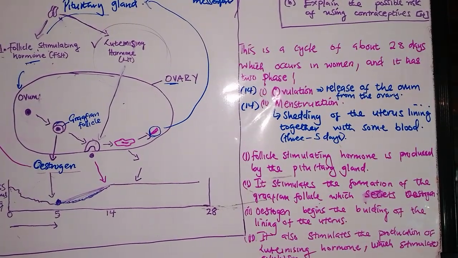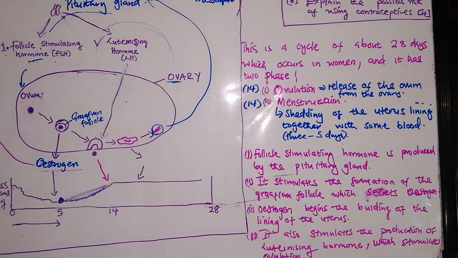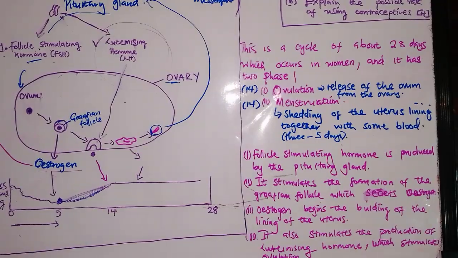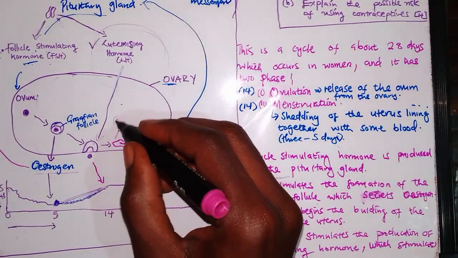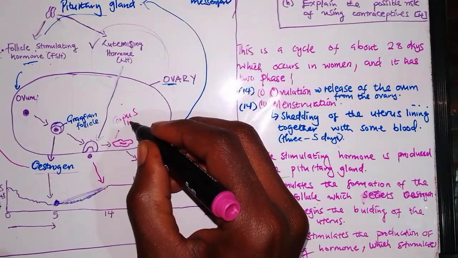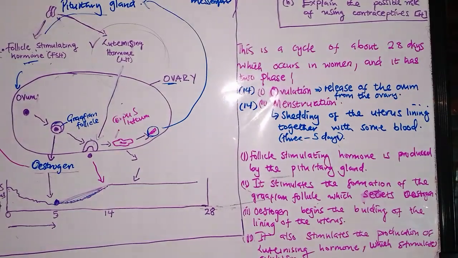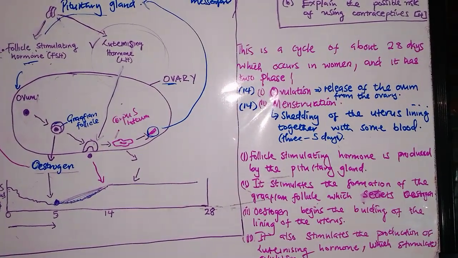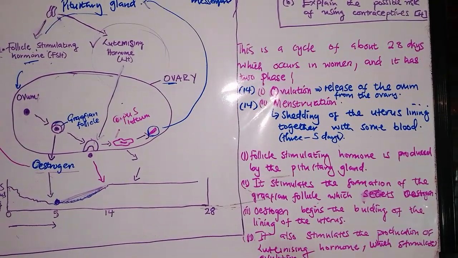So now once ovulation starts, and once the development of this other structure, which is the corpus luteum, is formed. So this corpus luteum is just the remains of the Graafian follicle once the egg is released.